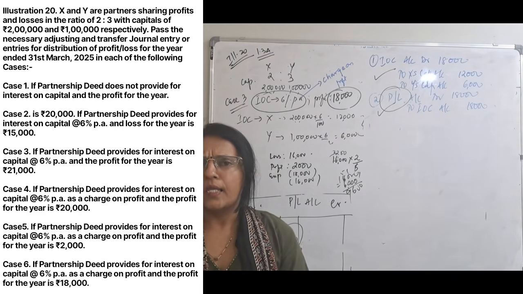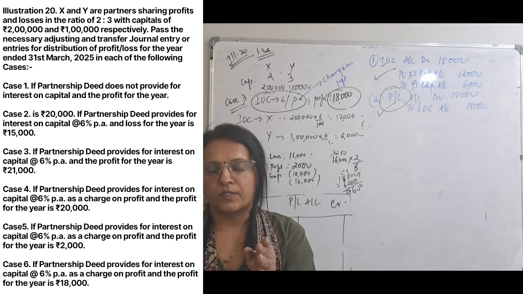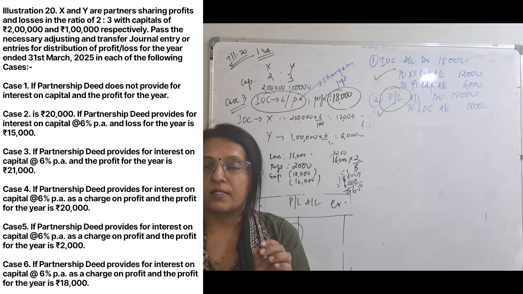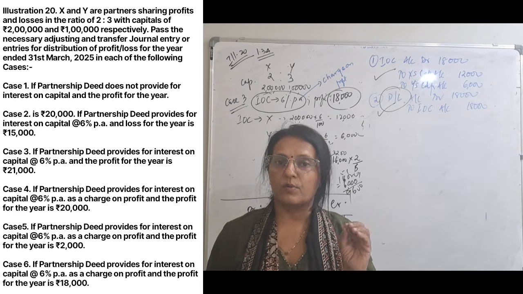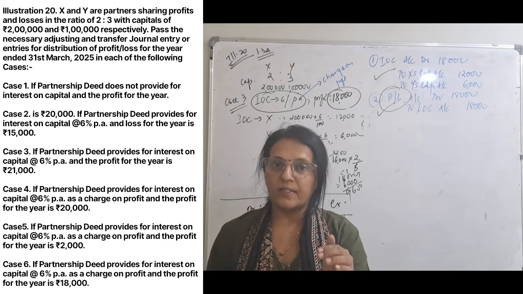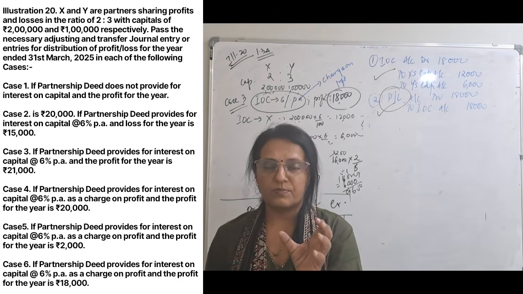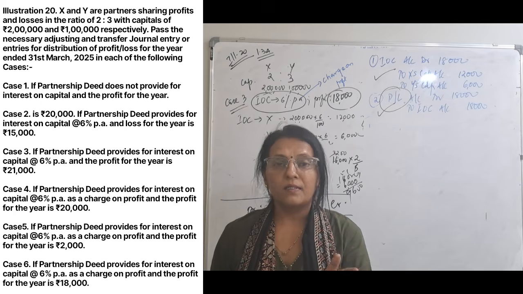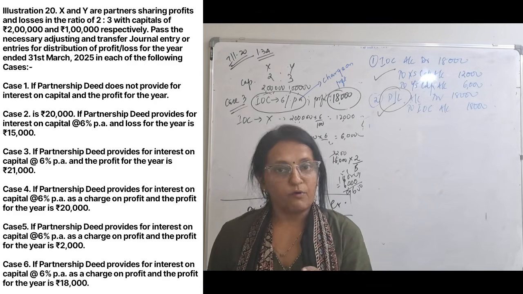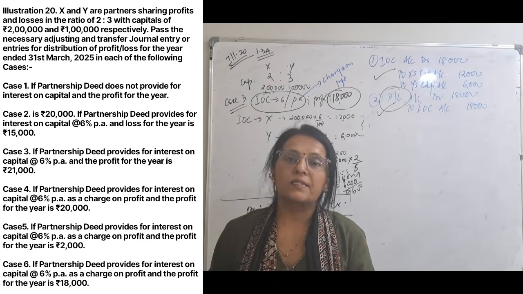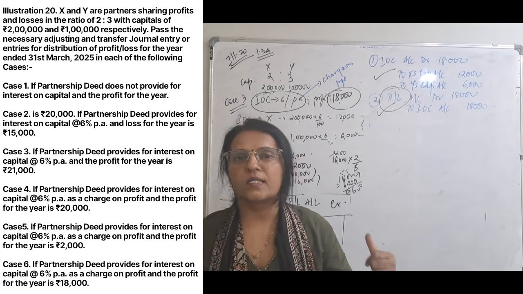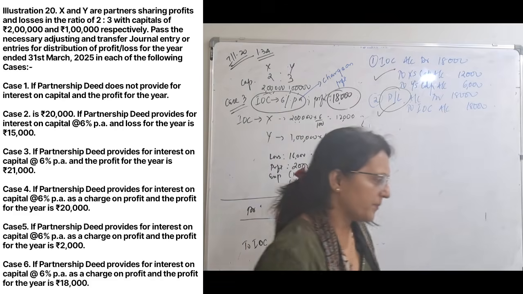Next, now we are going to see if there is a profit. Okay. There is a profit less than interest on capital. Interest on capital is provided in the partnership deed. Partnership deed says interest on capital has to be given. Okay, but our profit is less. Profit has been earned, but it is less than the interest on capital. In this case, what do we have to do? Again, I have taken an illustration. Let's check.